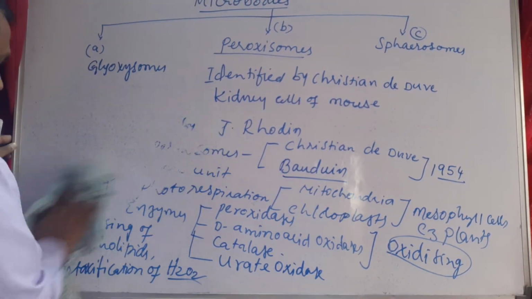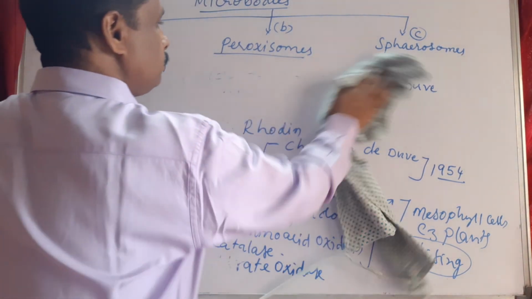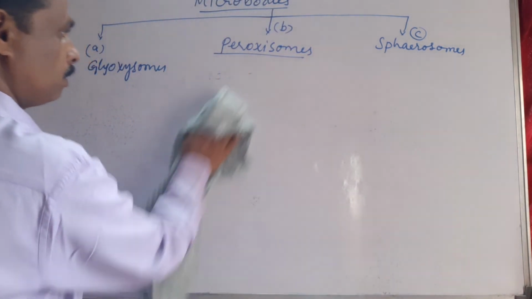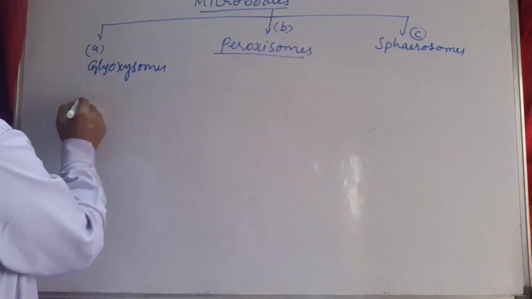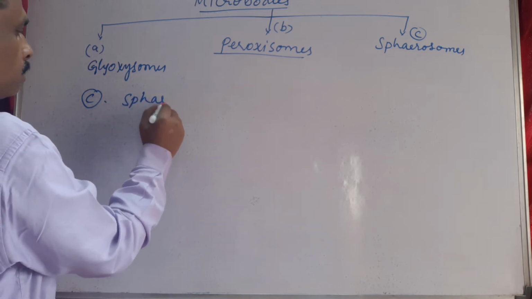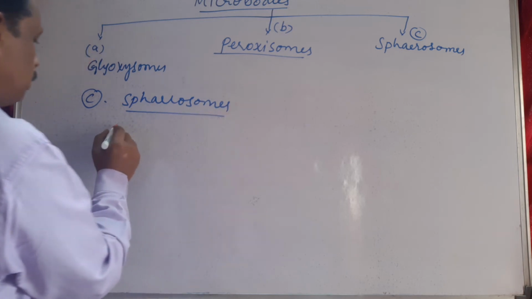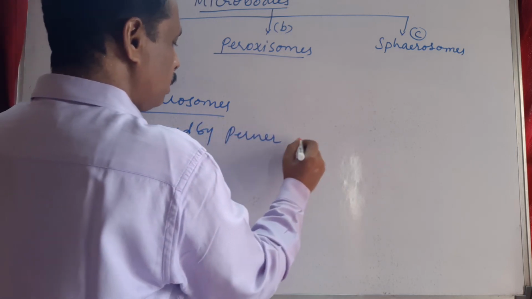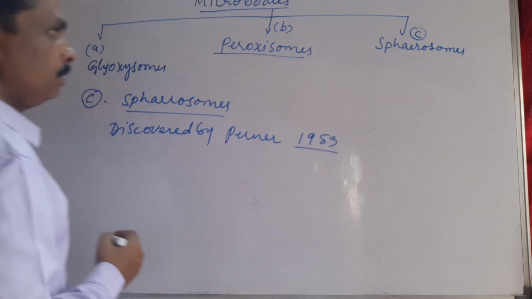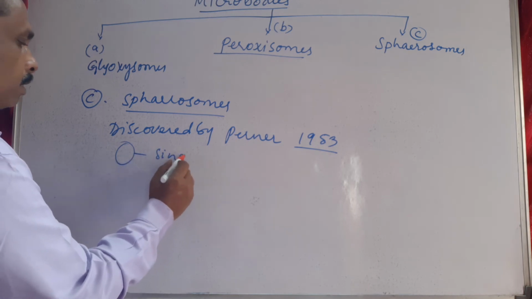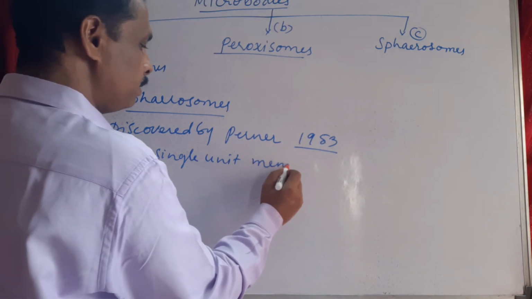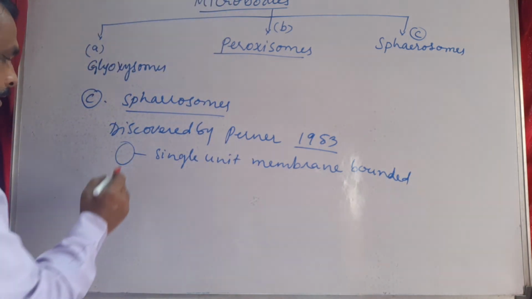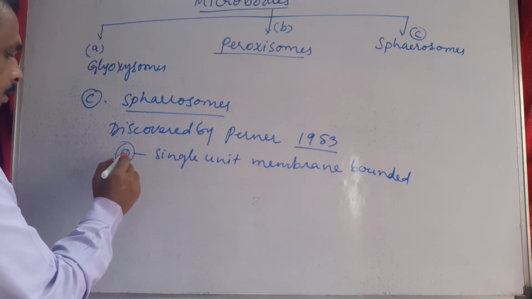Now let us discuss spherosomes, number three. Spherosomes were discovered by Perner in the year 1953. These spherosomes are small, single unit membrane bounded cell organelles present in eukaryotic cells, and the center is occupied by enzymes.